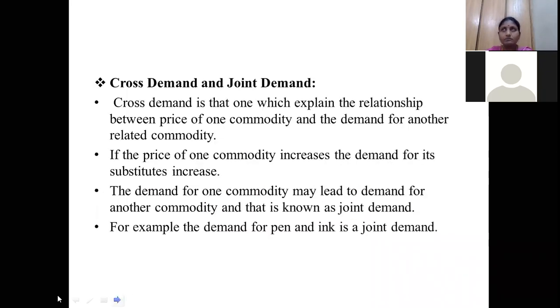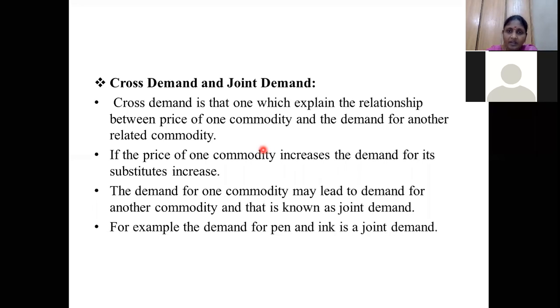Next, cross demand and joint demand. In the last class also I explained the concepts related to cross and joint demand. Cross demand explains the relationship between the price of one commodity and the demand for another related commodity. Suppose I have two products A and B, for the same purpose. Take the example of soap. A is one company's soap and B is another company's soap.